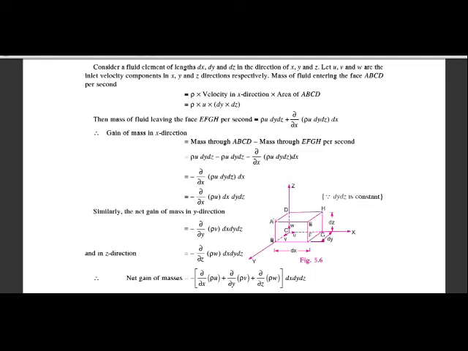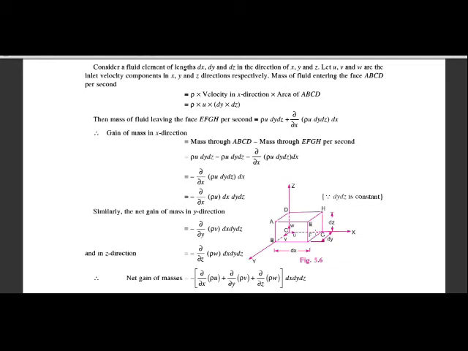Density into the velocity in x direction, which is u, and the area of ABCD, which will be dy into dz. So dy into dz indicates the area of the plane ABCD. So the mass of the fluid entering the face ABCD is equal to rho into u into dy into dz.